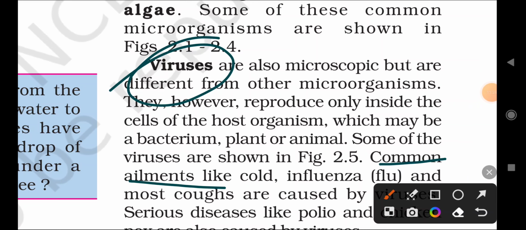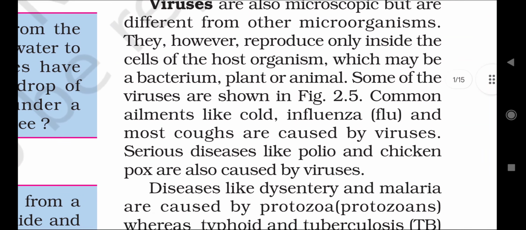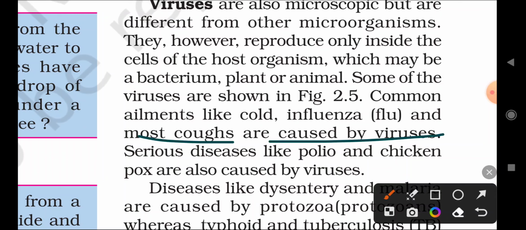Common ailments like cold, influenza, and most coughs are caused by viruses. Remember, what are the diseases caused by viruses?